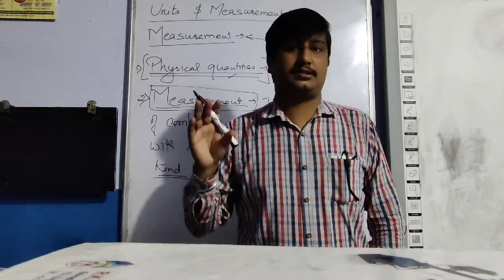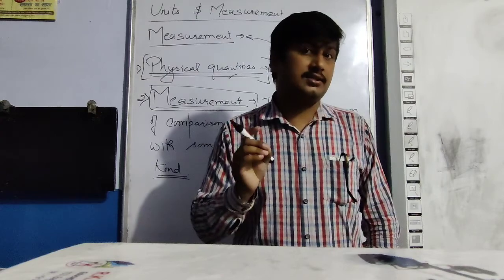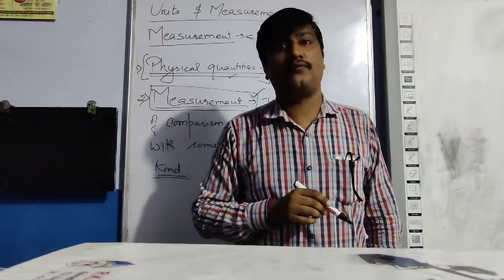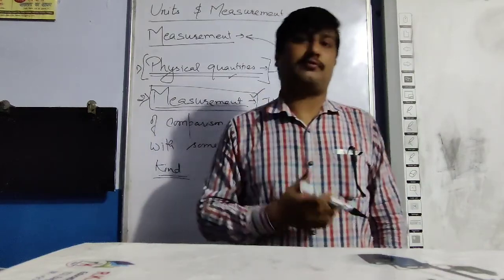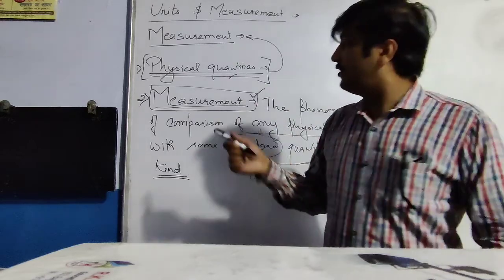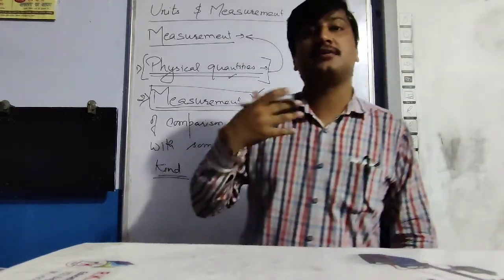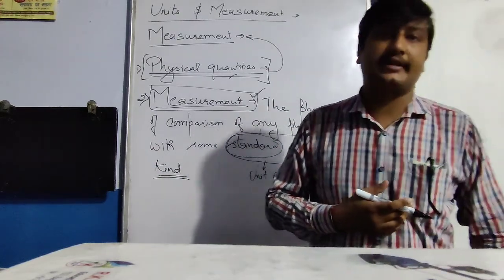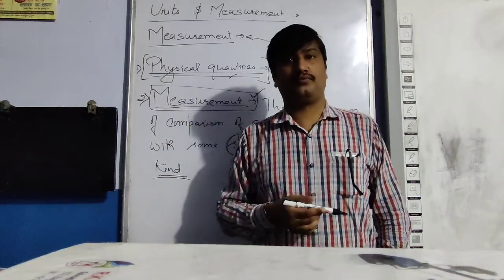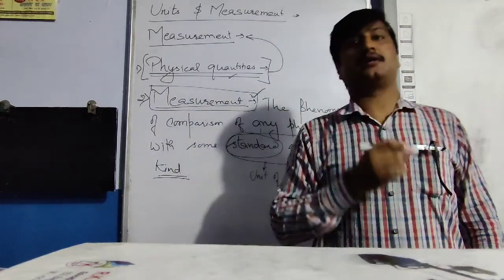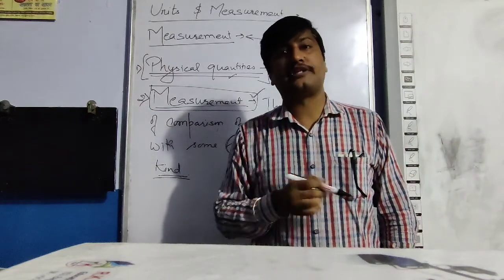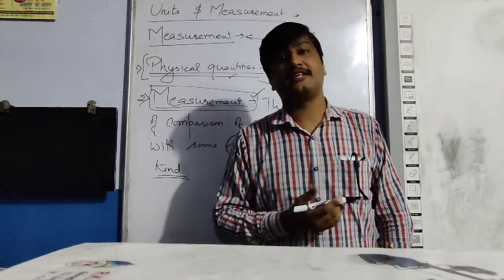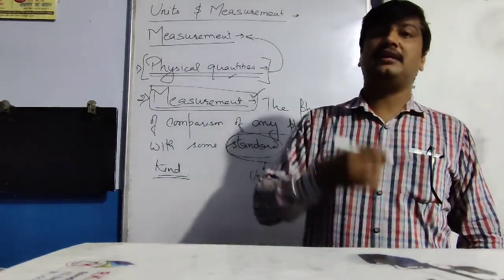If we talk about science, then measurement plays a very wide role. If we can measure something, we can reach up to it. If we can't measure, we can't reach. You know, we have reached the moon, we have reached Mars. That is possible only because of the measurement. If we don't know the distance between the moon and the earth, how can we land on the moon?